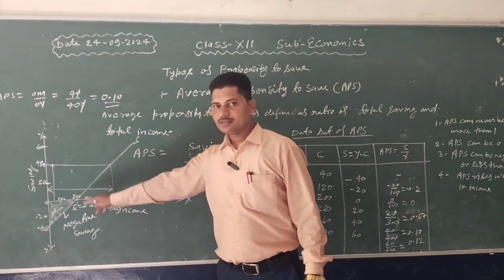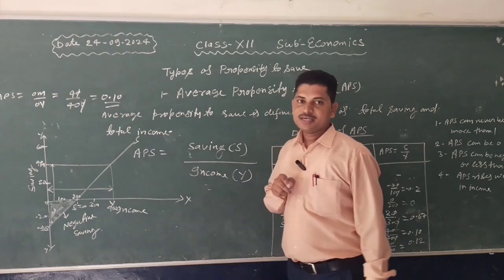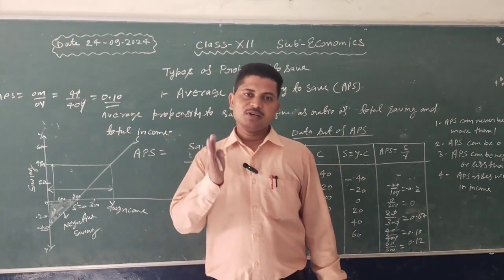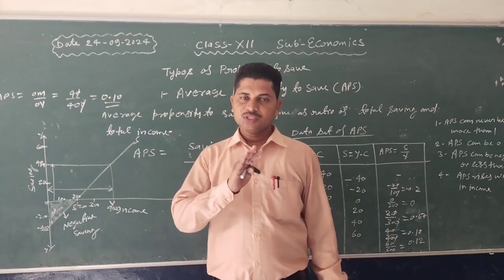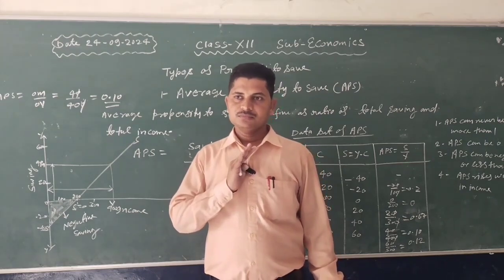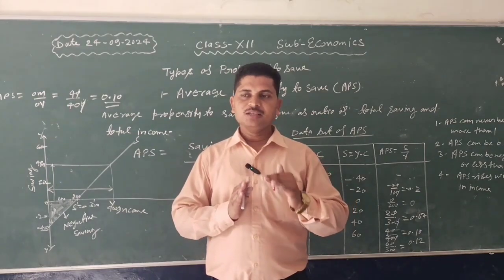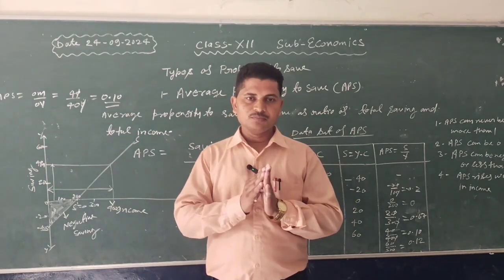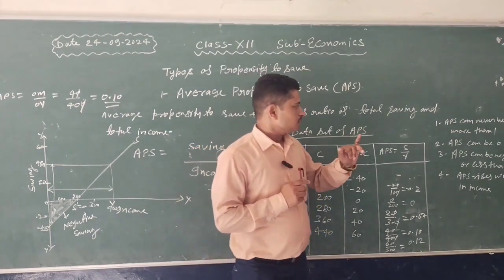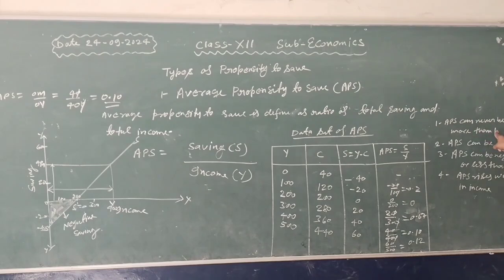After the break-even point, the value of average propensity to save is positive. But the value of average propensity to save is never equal to 1 or more than 1.